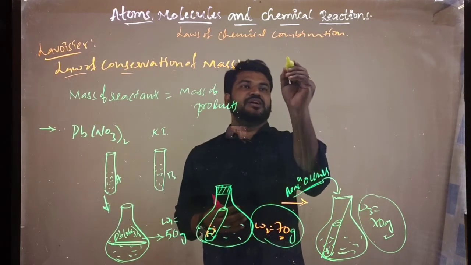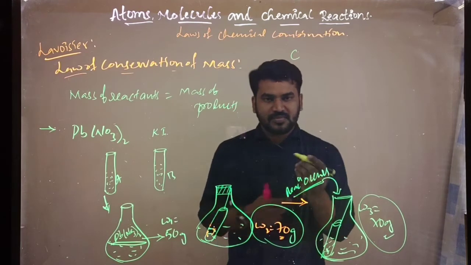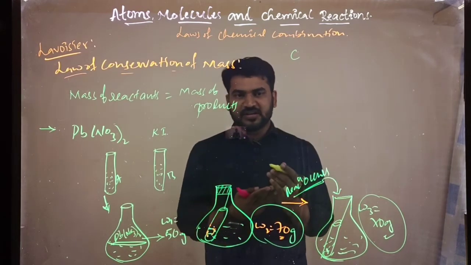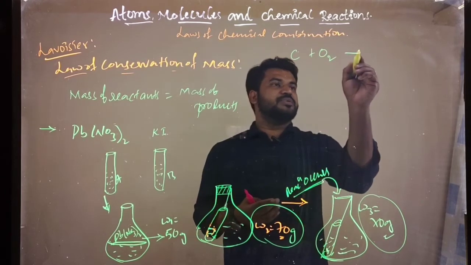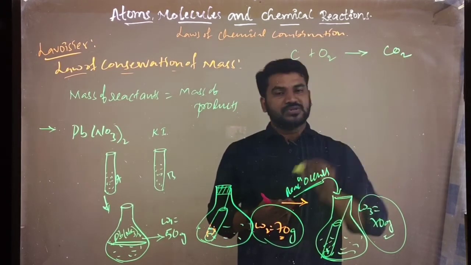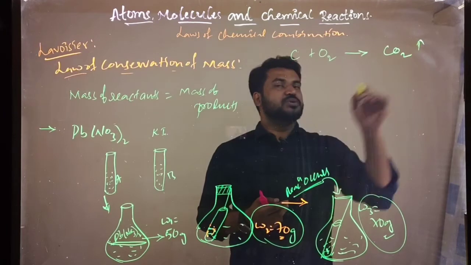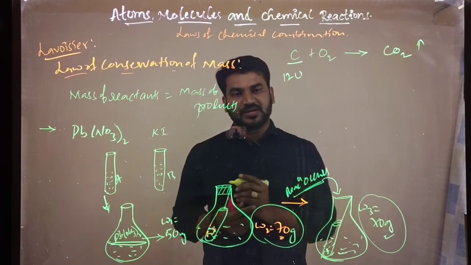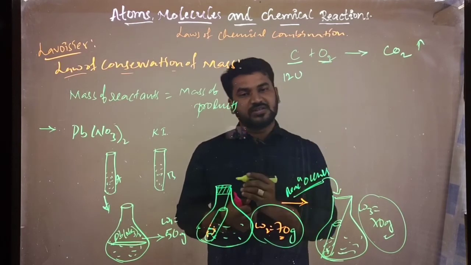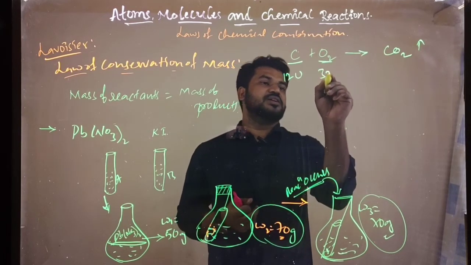Suppose you take carbon, any wood material, and you are burning it in the presence of oxygen, right? What happens there? Carbon dioxide will be produced. Here the carbon mass is 12 units, and oxygen O2 is 32 units.